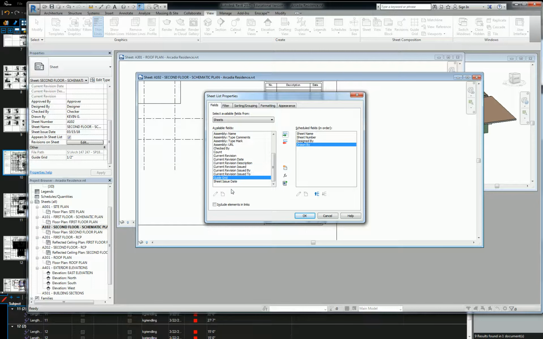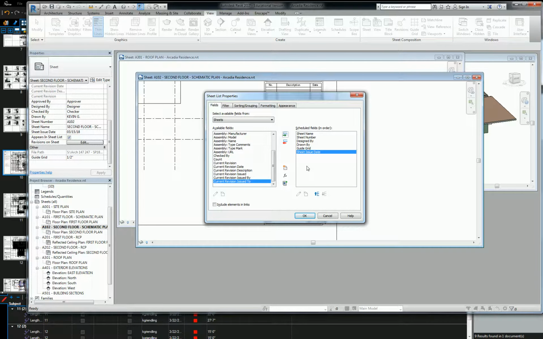Actually, yeah, let's do guide grid. And you can even do sheet issue date. I don't think we need anything else right now. Those should be it. So put in sheet name, sheet number, designed by, drawn by, guide grid, and sheet issue date.